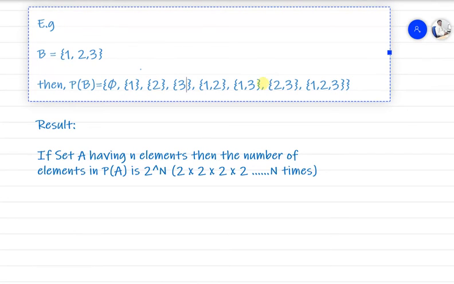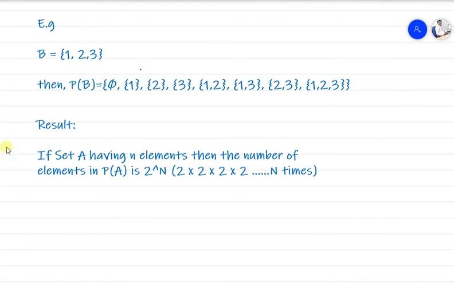So this becomes a subset of the given set B. So this is the power set of the given set B. Here we need to remember one thing: if we have a set A having n elements, there are n elements in the given set, then the number of elements in the power set will be 2 raised to n.